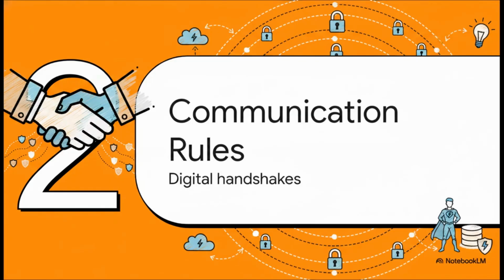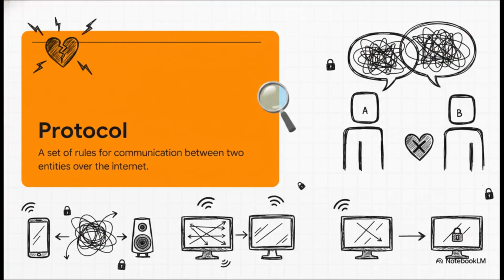Which brings us to Section 2, protocols, the rules of communication, or as I like to think of them, the invisible digital handshakes. To really understand how devices securely share information, we first have to wrap our heads around what a protocol actually is. Simply put, a protocol is just a set of rules for communication between two entities over the internet. The source material uses this brilliant dating analogy.